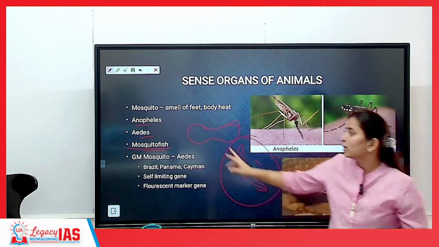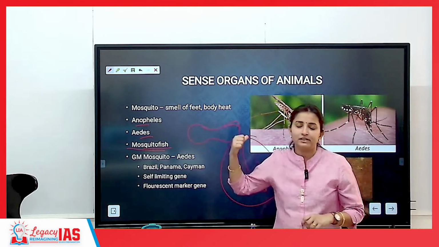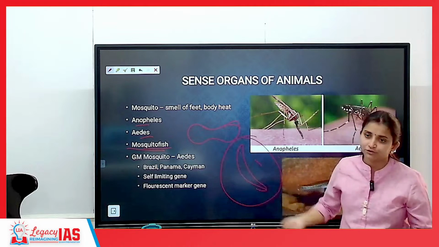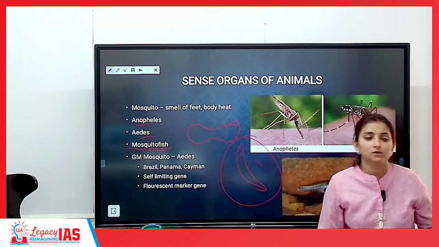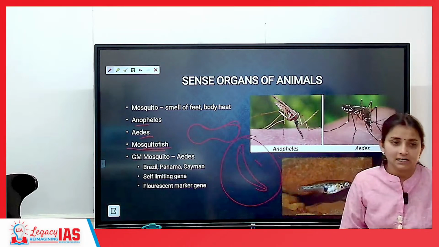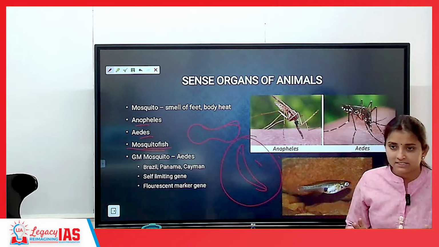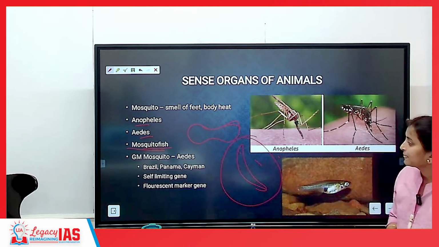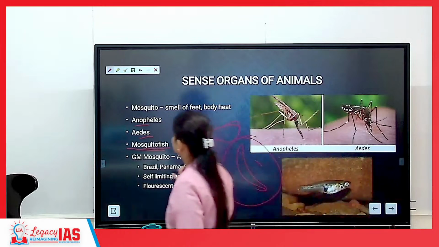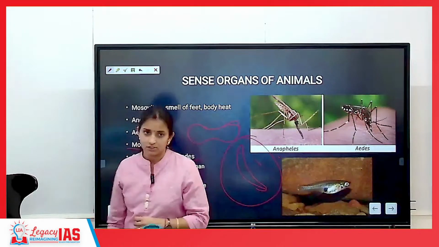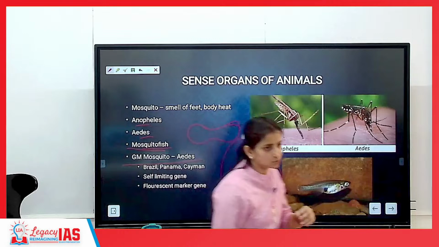Okay? One option was to introduce mosquito fish for Anopheles, and they will eat. One option was DDT. One option is removal of the water body itself. Okay? One more option is GM mosquitoes, genetically modified mosquitoes. Okay?